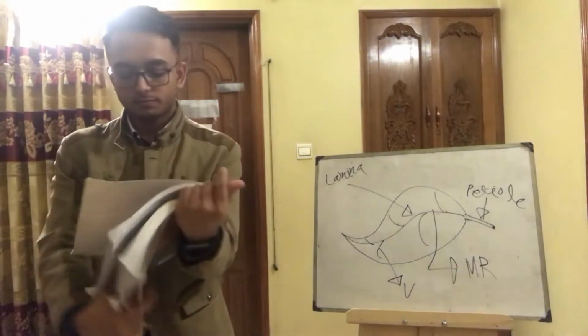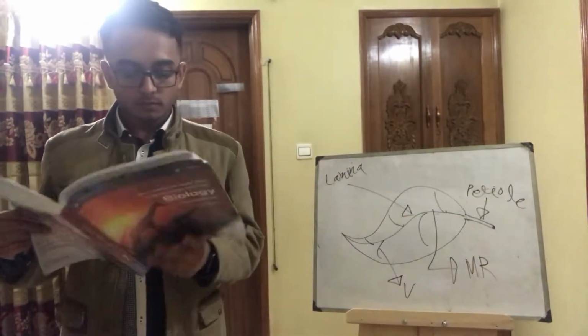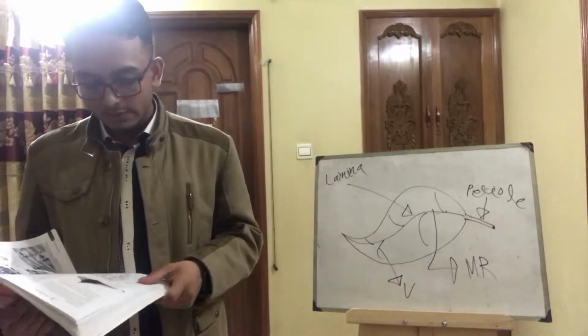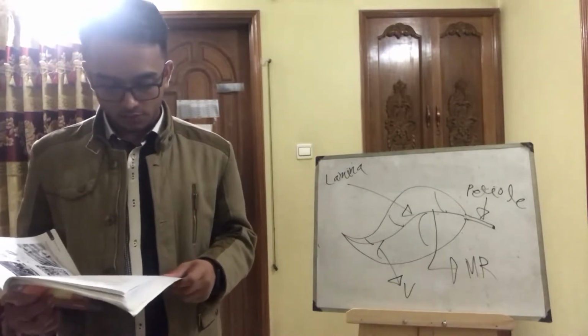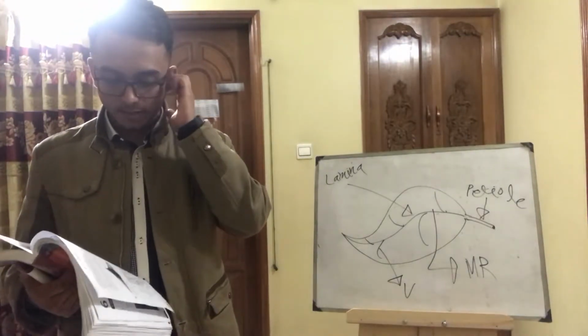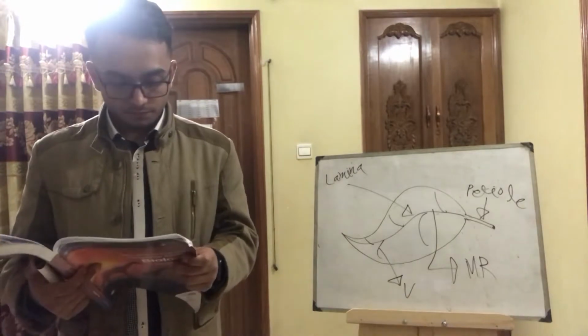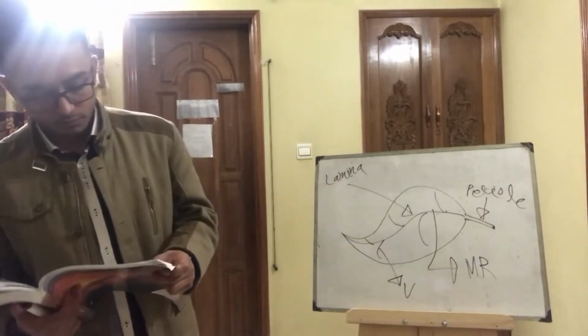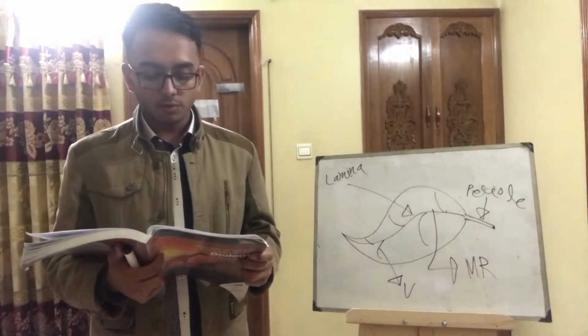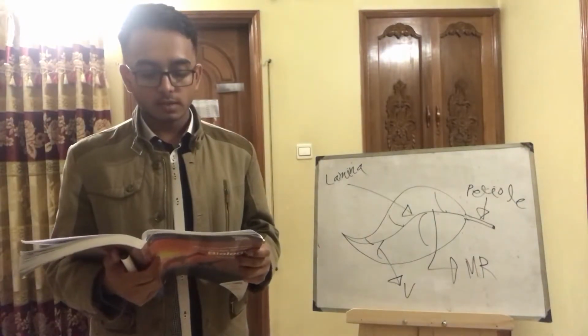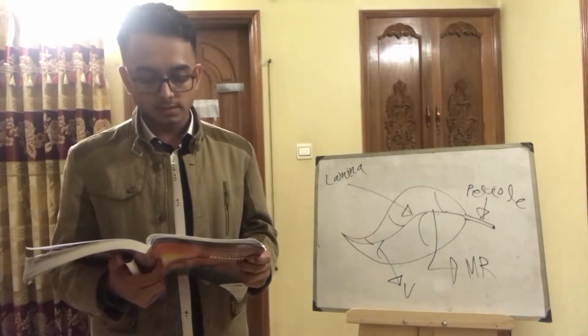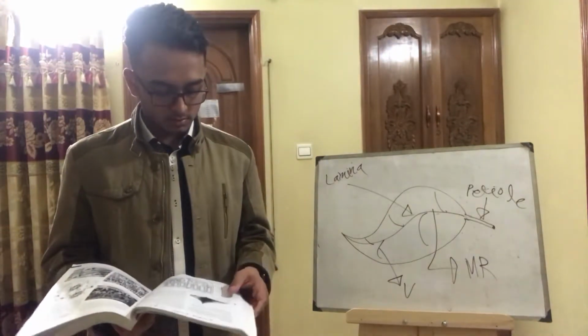So we can see here the diagram of the transverse section of the leaf. Now let me explain this. The top and bottom of the leaf are covered with a layer of closely fitted cells called the epidermis.